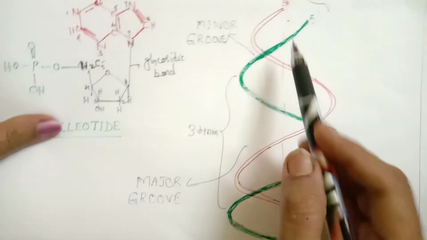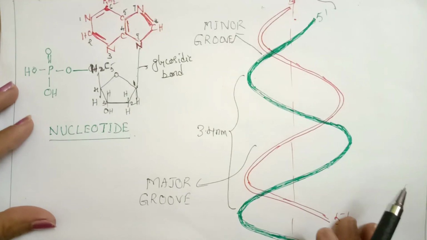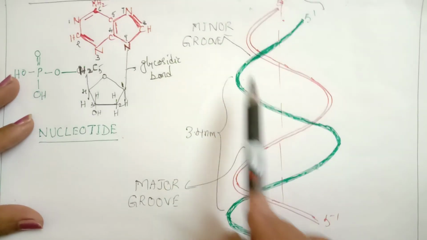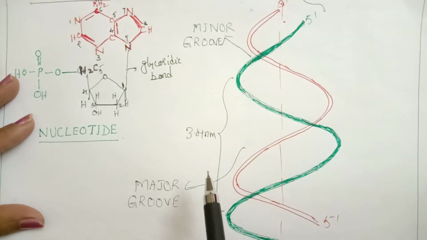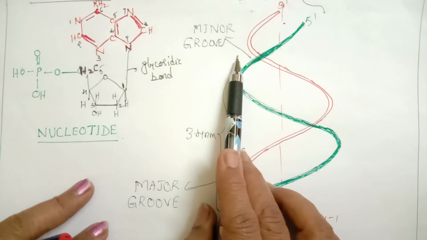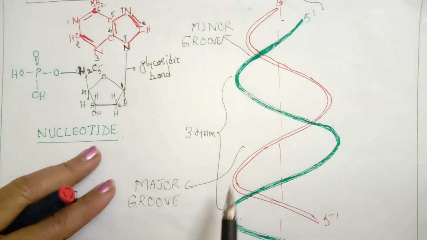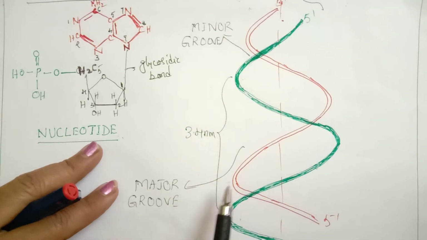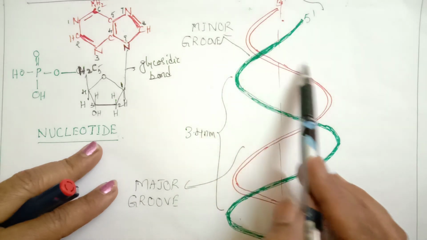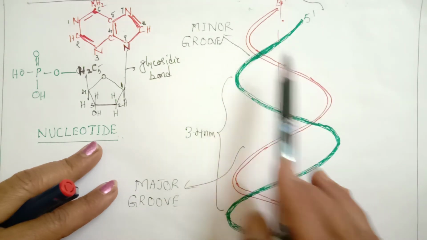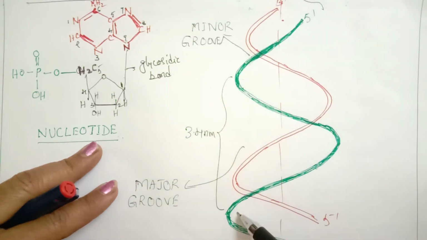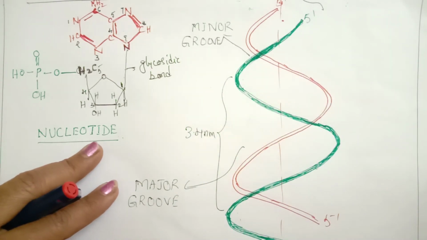DNA is a right-handed, clockwise coiled structure. The spaces left during coiling are called minor and major grooves. If it is small, it is minor; if it is bigger, it is major. The distance between minor and major groove forms one turn of DNA.